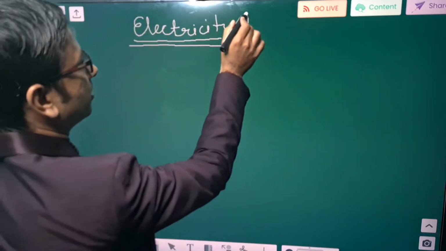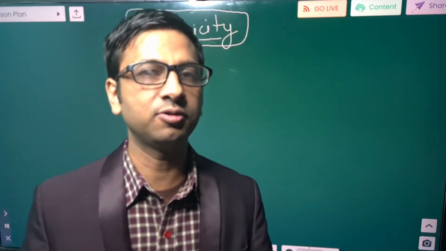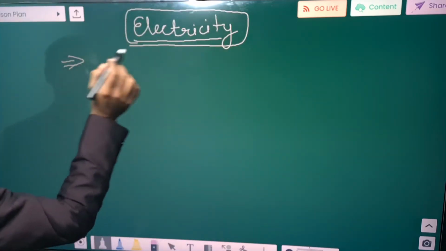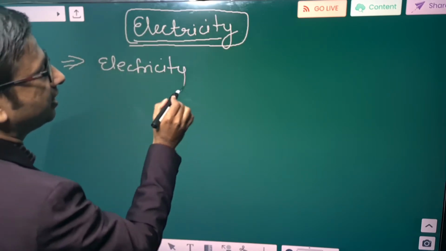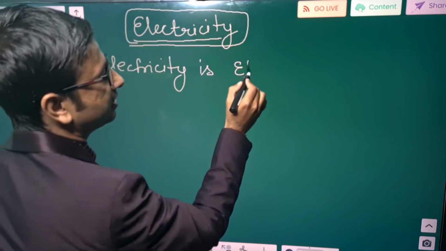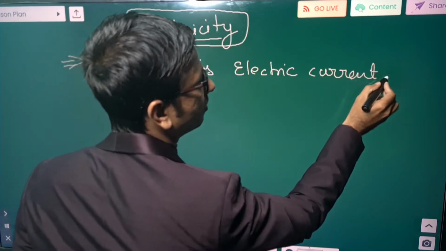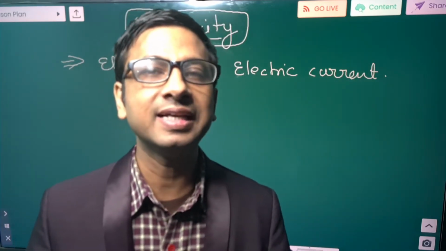Today we are dealing with a concept of science that is known as electricity. It is very important in our day-to-day life. So first of all, the question is, what is electricity? The simple and foremost definition is that electricity is nothing but electric current. Dear students, electricity is electric current. Is it clear to you all? Now the next question arises, then what is electric current?